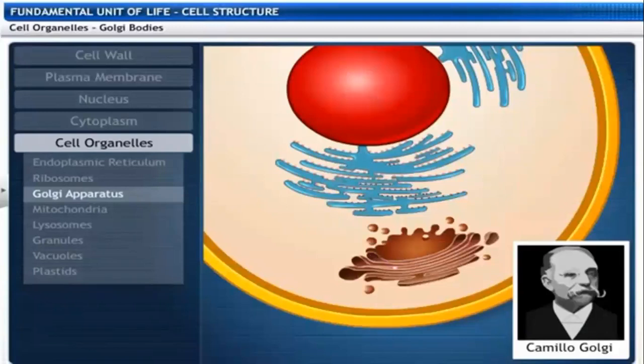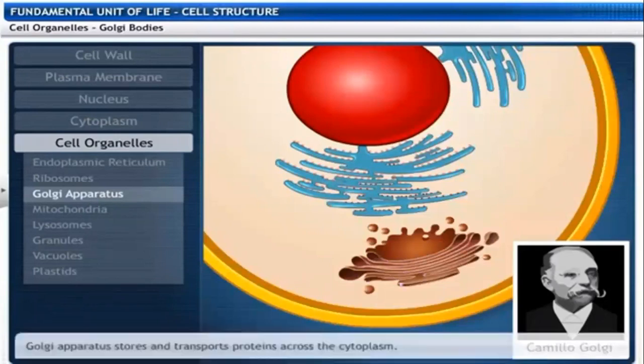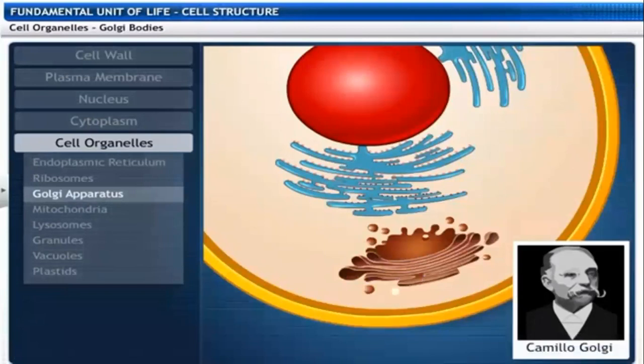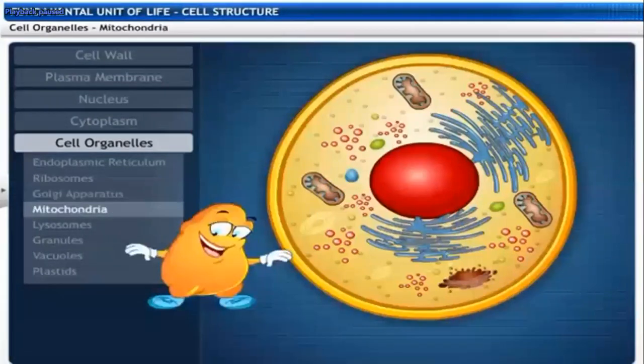Vesicles containing soluble proteins produced by the endoplasmic reticulum fuse with the dictyosome. These vesicles are transported across the cytoplasm, fuse with the cell membrane and release the proteins outside the cell. The Golgi body is also known for the synthesis of glycoproteins. That is why it is the transporter house of the cell.